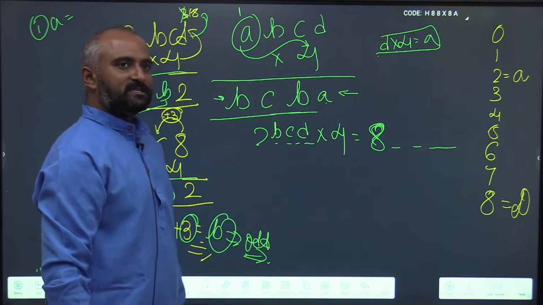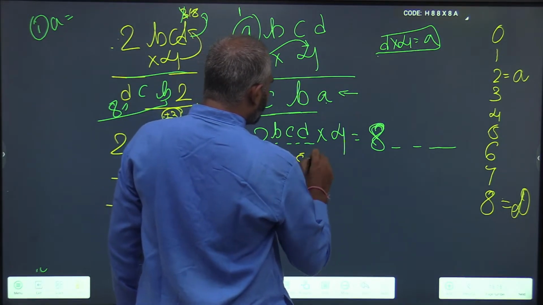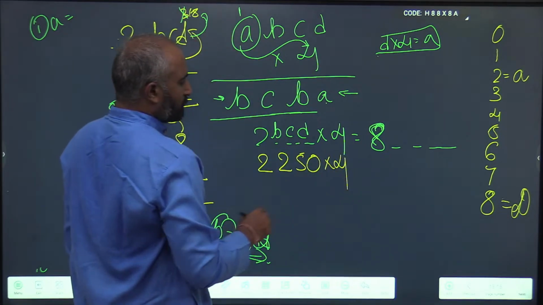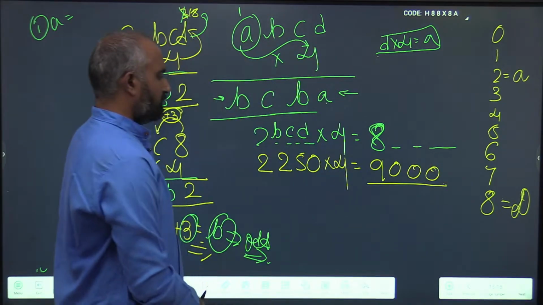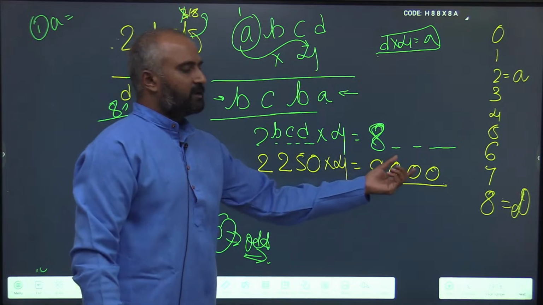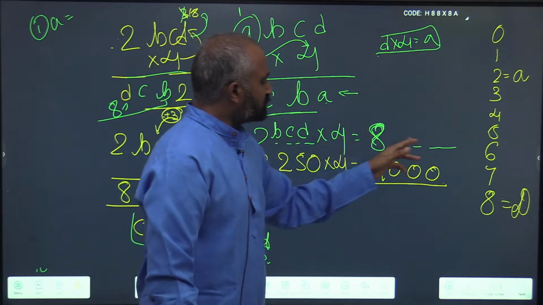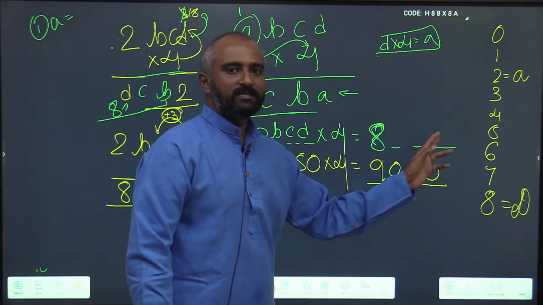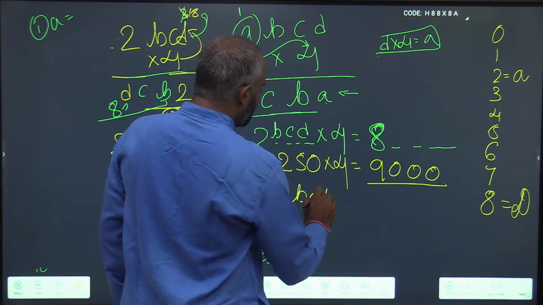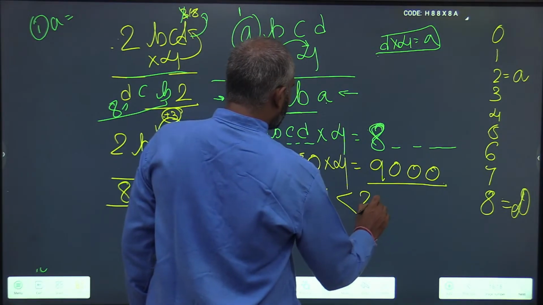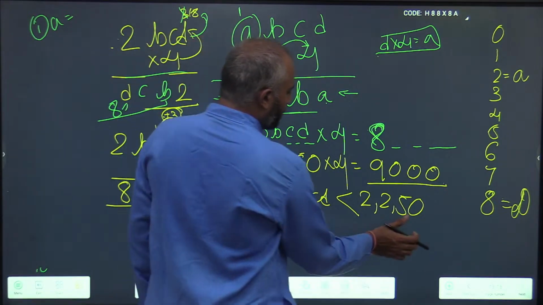Can I draw any observation from this? 2250 into 4 is nothing but 9000. But our result is still in the range of 8000. So don't you think our 2BCD has to be less than 2250?